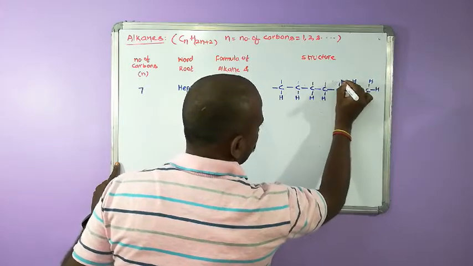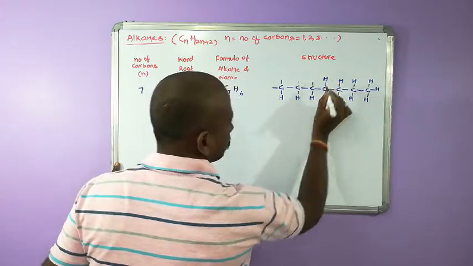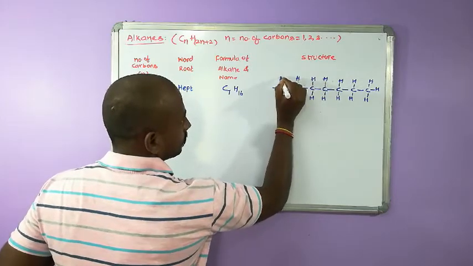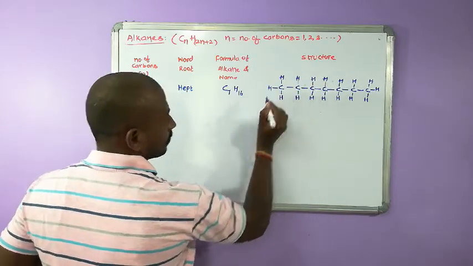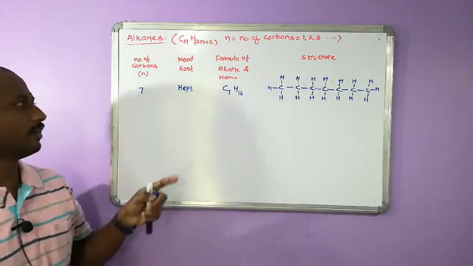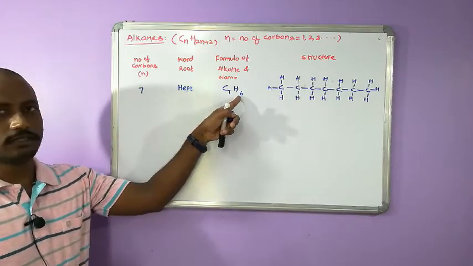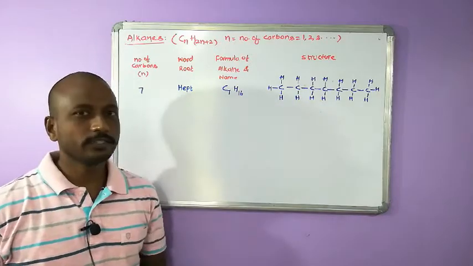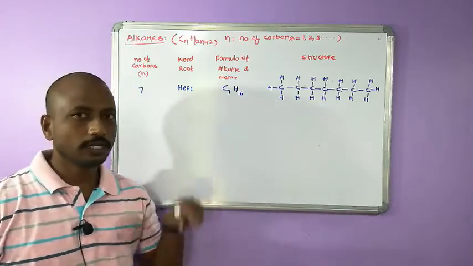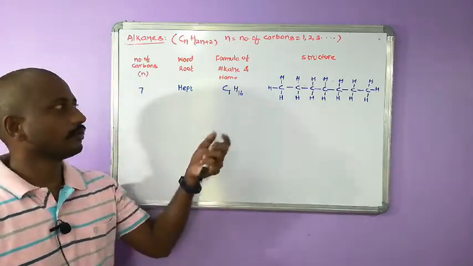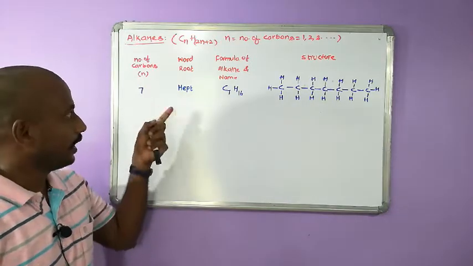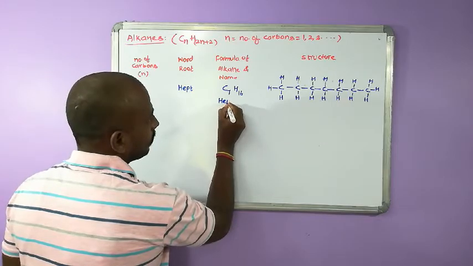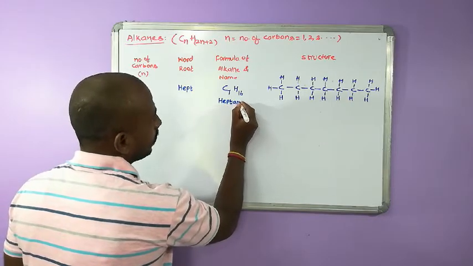You can count the number of hydrogens. If we count the number of hydrogens, they should come to 16. So the valence of each carbon is satisfied and the valence of each hydrogen is satisfied. So you are able to draw the structure of heptane. If you forgot the writing of the name, that is hept plus ane, heptane.